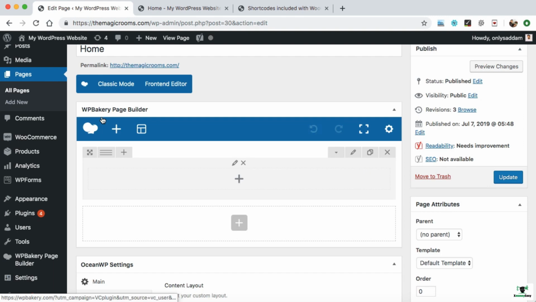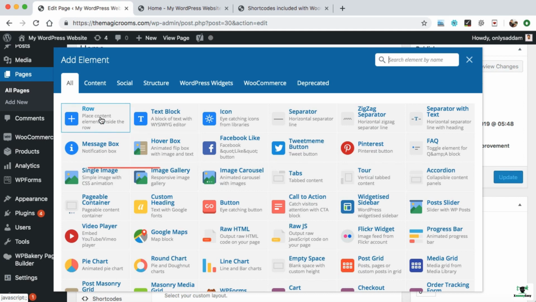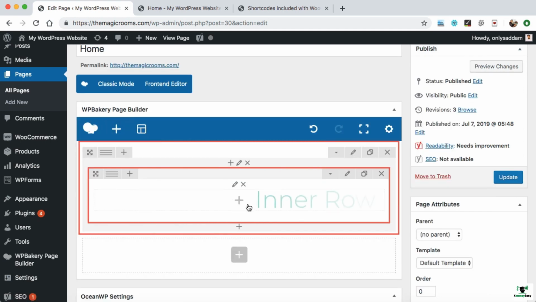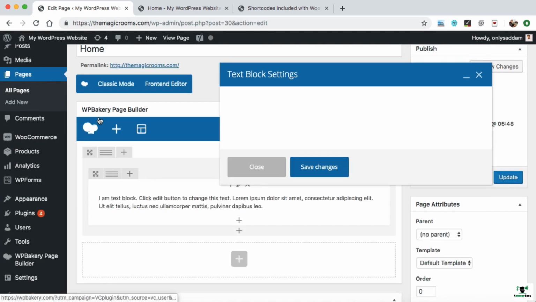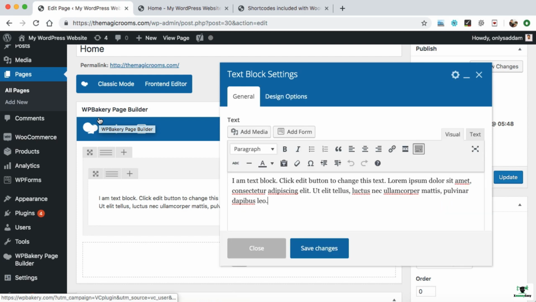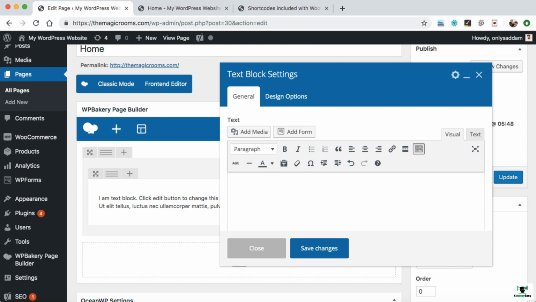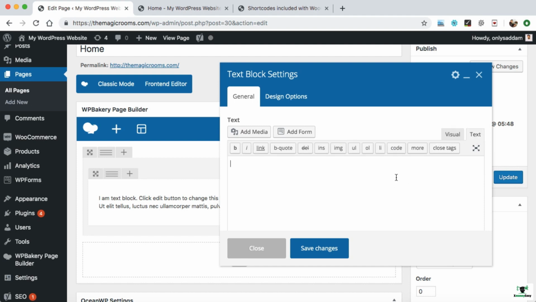Select row. So a full width row is over here. Now click on this plus again and we can take another row inside it like this. Now within this internal row, just click on it and add text block. Now as we have to display the products onto the home page, here we have to paste a shortcode. I'm just deleting all the text and we can go to the text area over here.